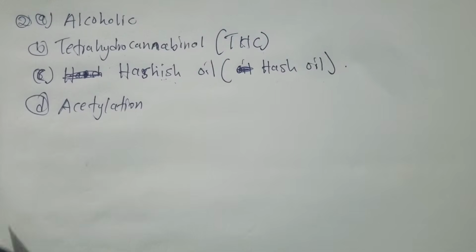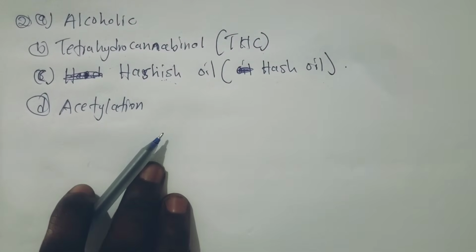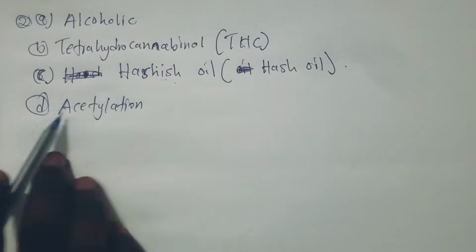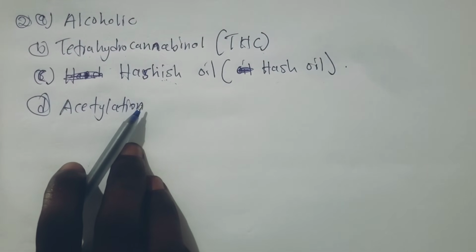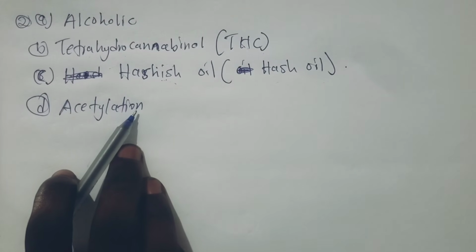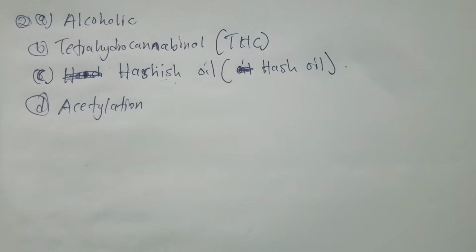This is the most recommended one. But if it's hard for you to recall this, you can just say synthesis from morphine, or you can simply say chemical processing, but the most recommended one is acetylation.